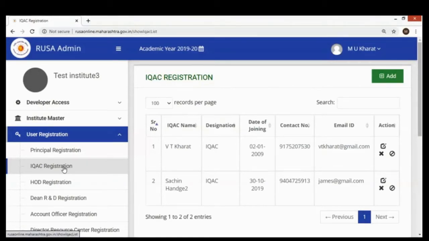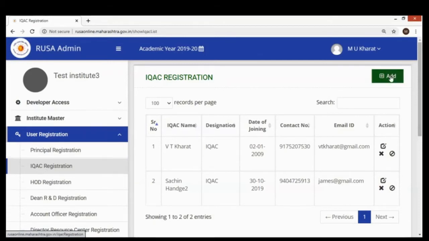For this, the principal can go again through that particular login credentials. Now listen here. This is the login credential of the principal, not the login credentials of the institute, to register the IQAC in charge. This is the hierarchical structure.